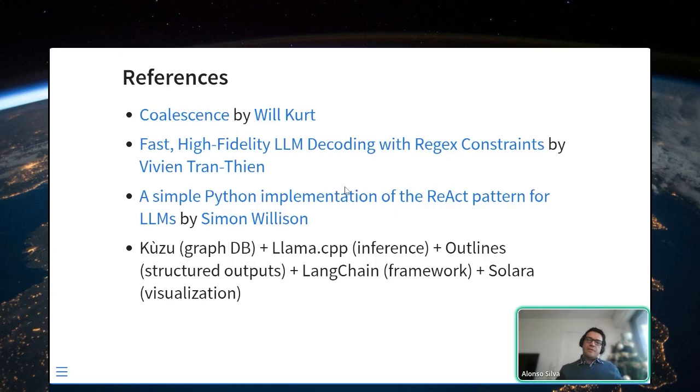The references for this talk are Coalescence, another one about how to do the coding with regex, and a simple implementation of ReAct. For this presentation, I have used Kuzu as a graph database, llama.cpp for inference, Outlines for structured outputs or structured generation, LangChain, and Solera visualization. But again, I use LangChain very sparsely. I just use it for getting the schema.